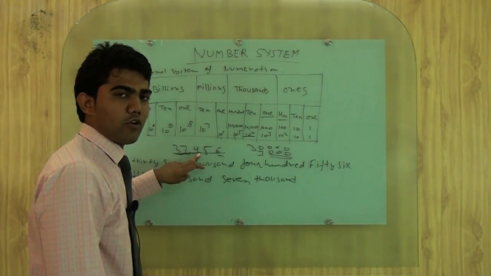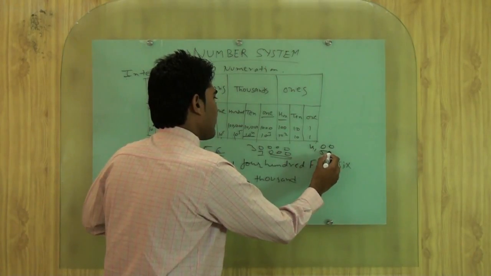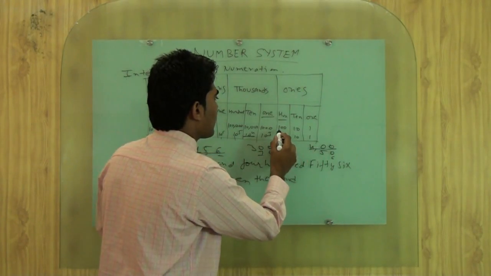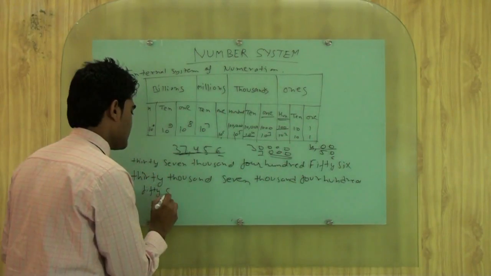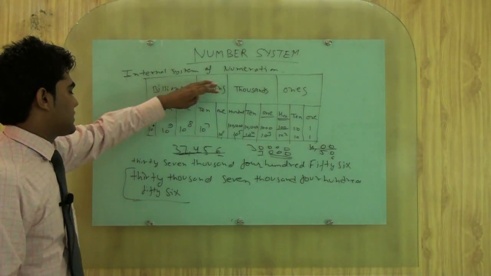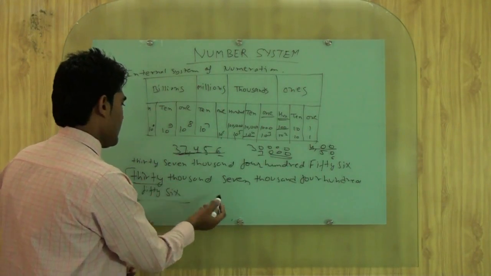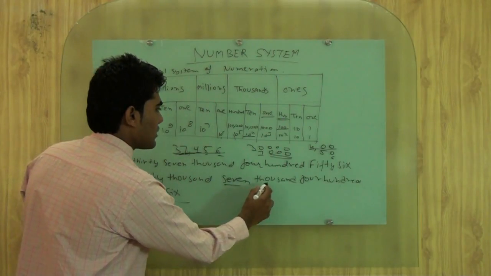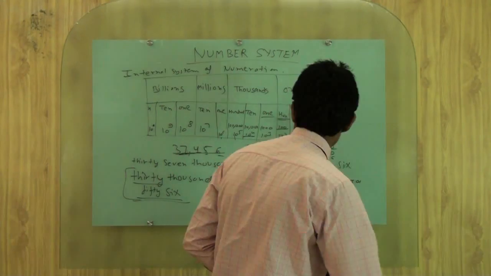Same for 456. After 4 we have 2 zeros, after 5 we have 1 zero, and 6. So 4 after 2 zeros, 400. So 456. This is our international system of numeration, or we can write it in short 37,456.